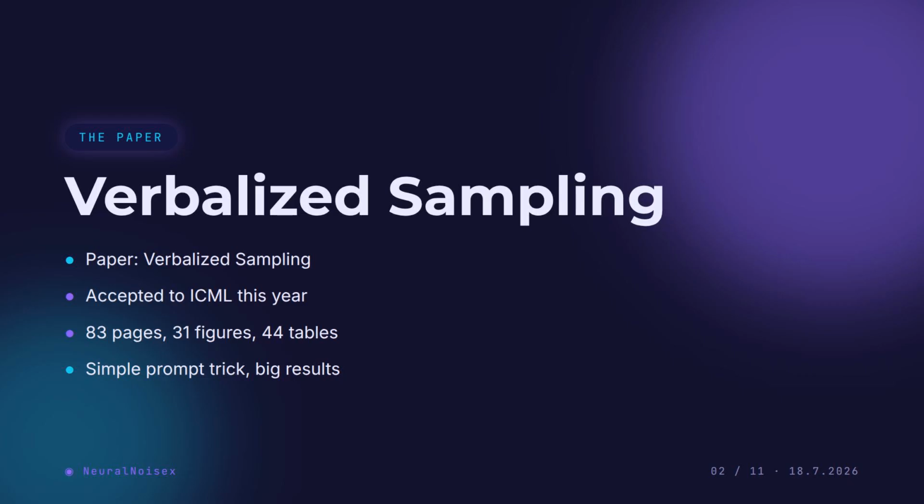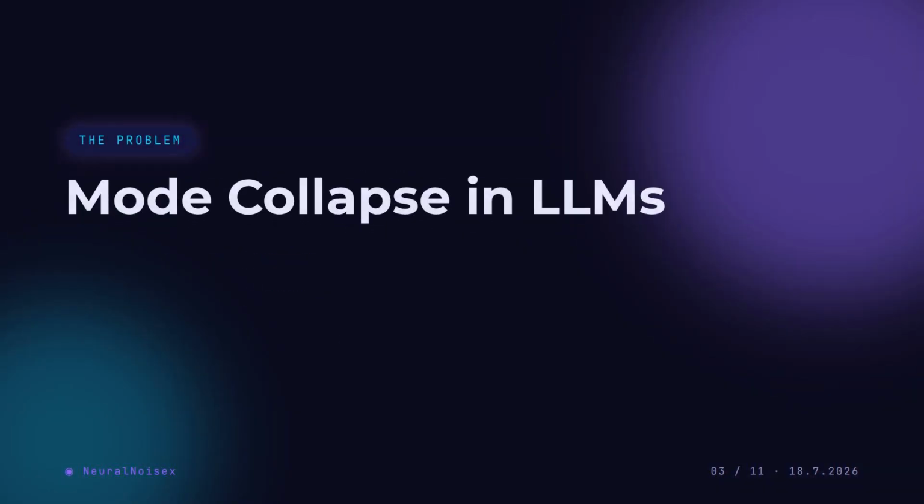The Reddit post on R Machine Learning asks whether this kind of prompt engineering belongs at a top-tier machine learning conference and whether the poster is being too rigid in that criticism. Let us break down what the paper actually does and why it sparked this debate. The problem the paper tackles is something called mode collapse.